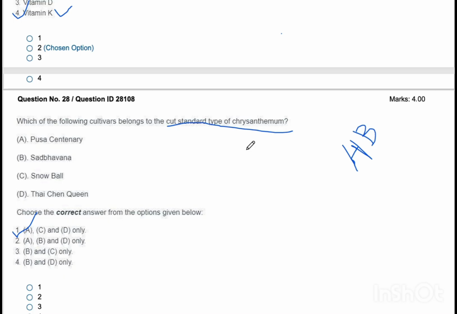Coming to the handbook, in the floriculture portion, chrysanthemum portion, on the first page itself, in varieties, 4 sections are given: cut spray type, cut standard type, garland purpose type, and pot mums type. Sadbhavana is pot mums type, whereas Pusa Centenary, Snowball, and Tai Chen Kun are cut standard types of chrysanthemum.